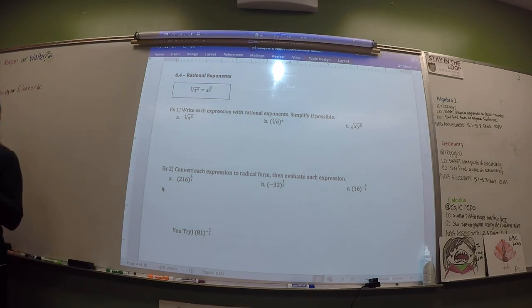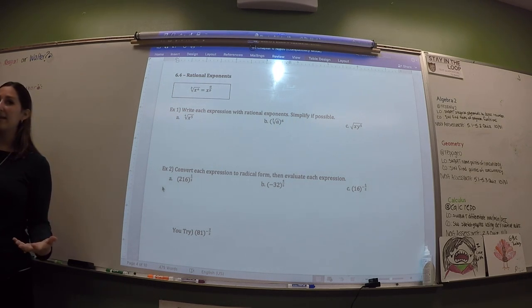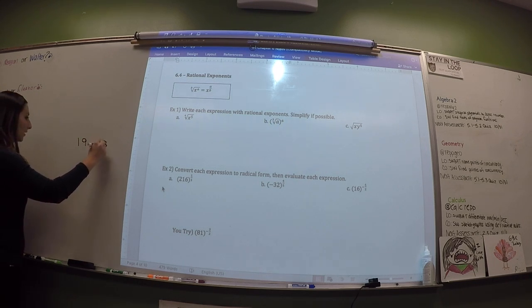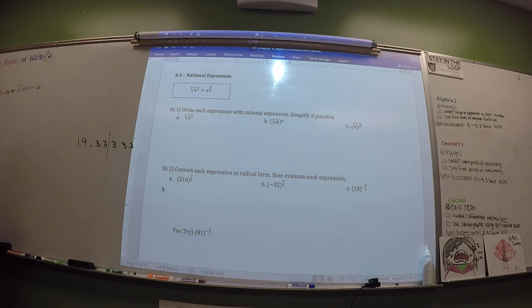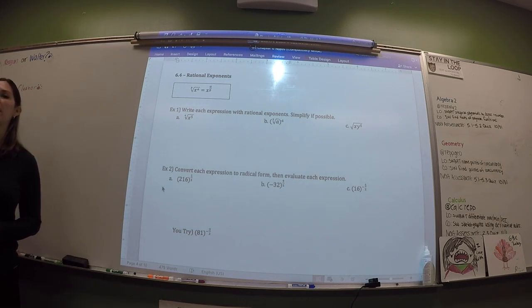Well, what I'm getting at is we have decimals, we have fractions. They both have value, right? If you're at the gas station and you fill up your tank and it's going to cost you $19.3333, obviously we chop it off and we get $19.33. There is value to repeating decimals, right? But there is also value to fractions. They make things more accurate and they make things make more sense, and we can do more math with them.